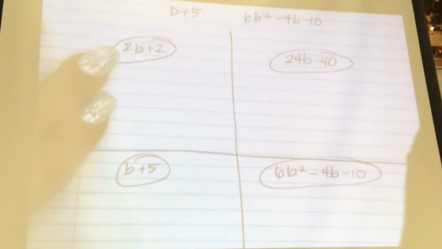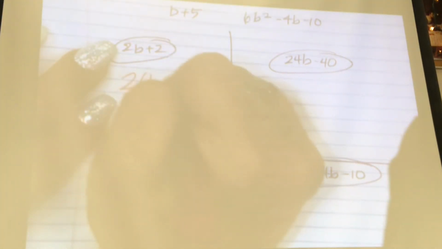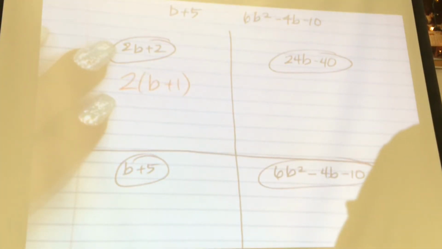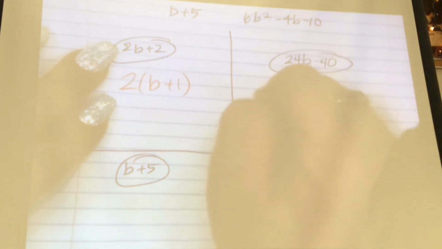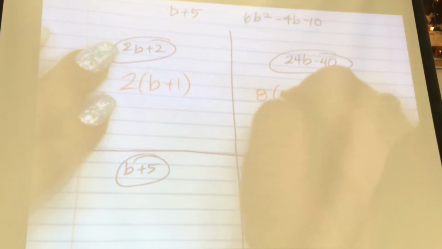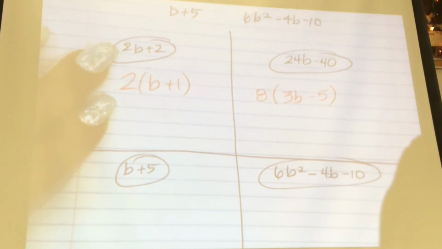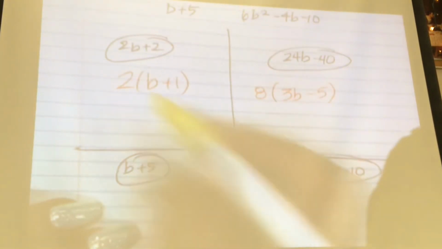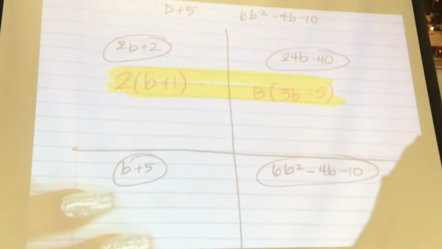How can I factor 2b plus 2? What can I factor out? A 2. And what am I left with? 2 times b plus 1. What can I factor out of the 24 and the 40? What is a big number that divides 24 and 40? What am I left with? 8 times 3b minus 5. So this whole thing is in the numerator, because when you multiply fractions, everything's in the numerator and everything here is in the denominator, right?